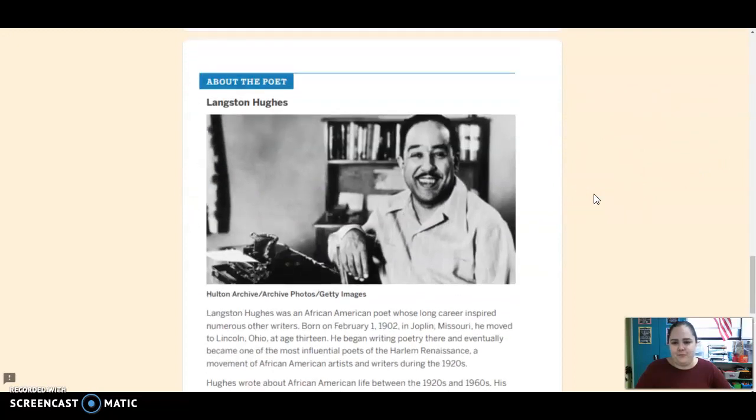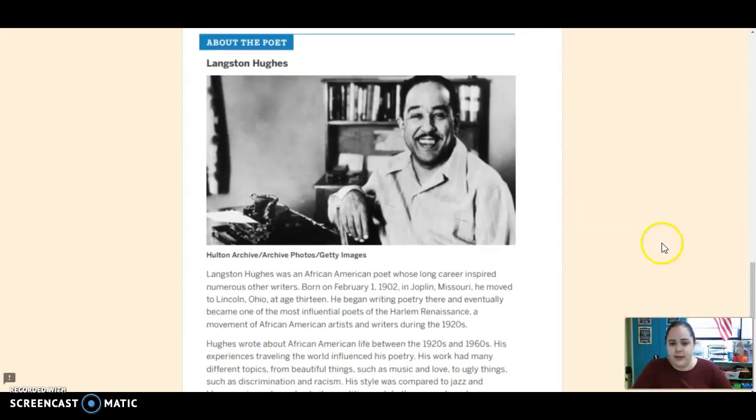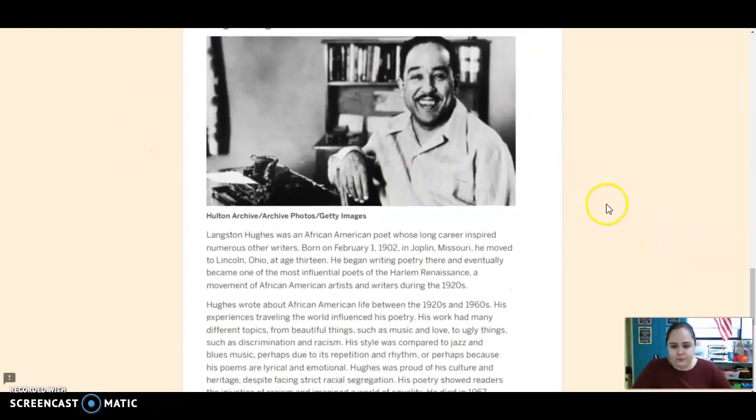Okay. All right, so we're going to read about Langston Hughes for the second part of our reading today. So this is a photograph of him. Langston Hughes was an African-American poet whose long career inspired numerous other writers. Born on February 1st, 1902 in Joplin, Missouri, he moved to Lincoln, Ohio at age 13. He began writing poetry there and eventually became one of the most influential poets of the Harlem Renaissance, a movement of African-American artists and writers during the 1920s.